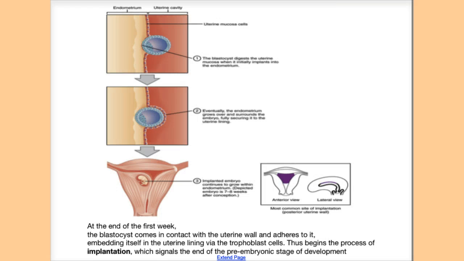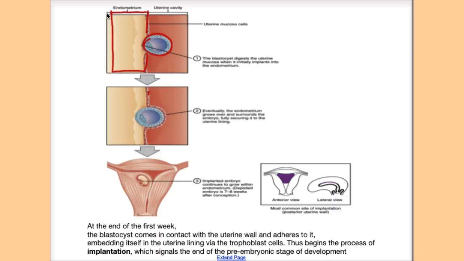So after hatching, at this point, the cells will be in the uterus. So say for example, this is the very thick wall of the uterus, and this is the newly formed zygote. What will happen is that it will start to attach to the wall.